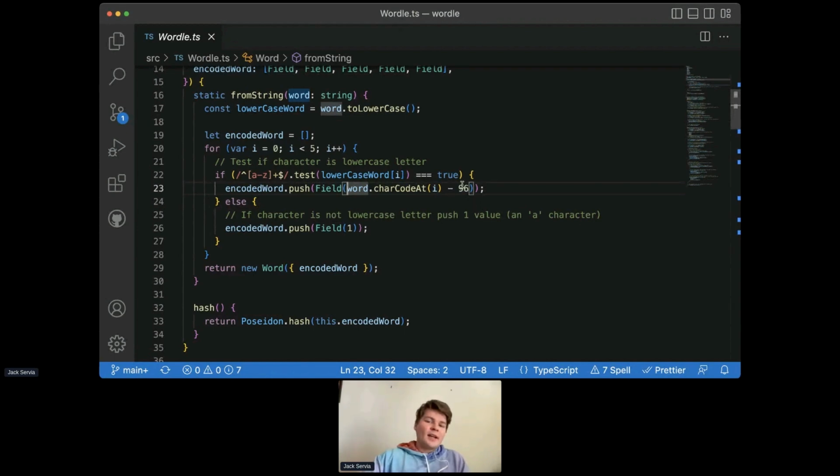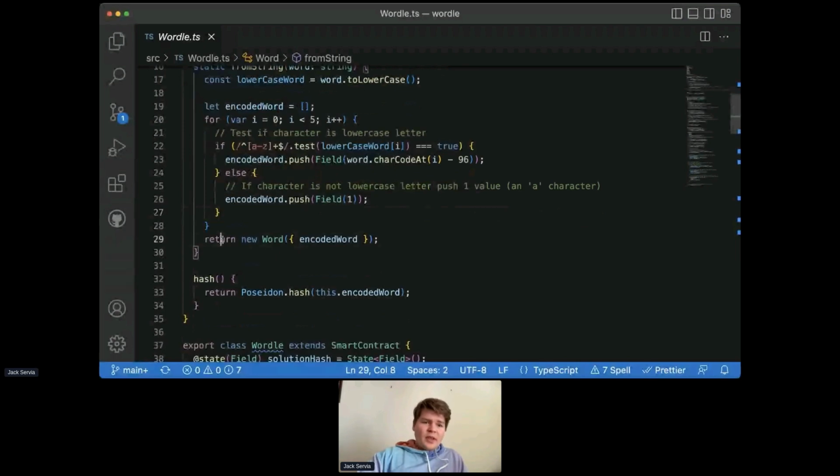And then we subtract 96 in order to make A equal to 1, basically. So we push this onto this array if this is true. And then if it's false, if the character is not a lowercase letter, then we just push 1, which is an A character. This is kind of a weird default behavior, but you could make something more complicated to catch these errors better. In this case, I've just used 1, or A, as the default value.